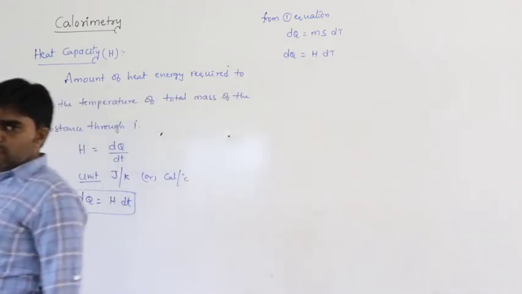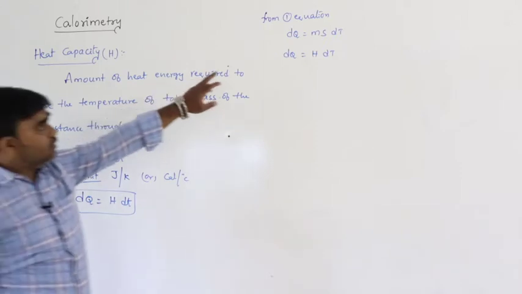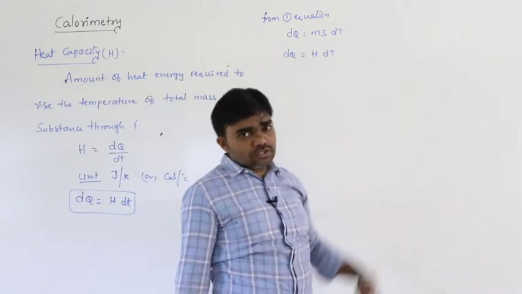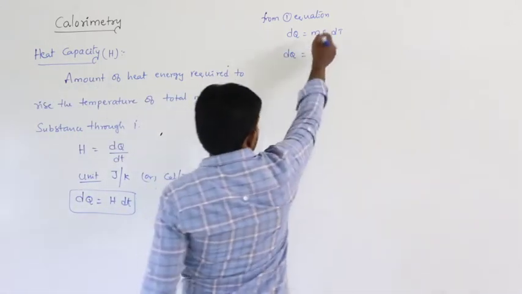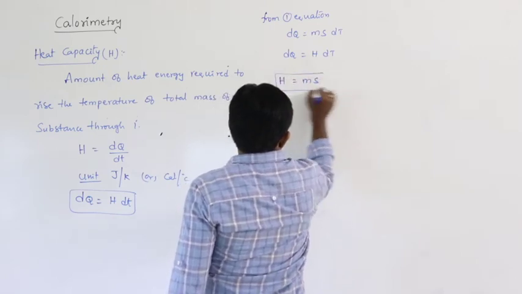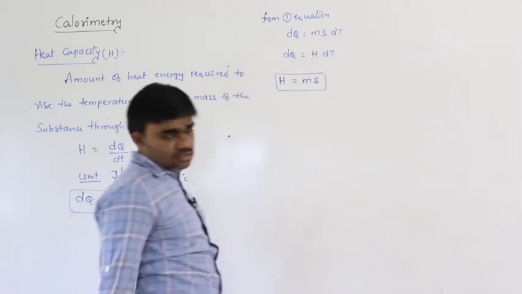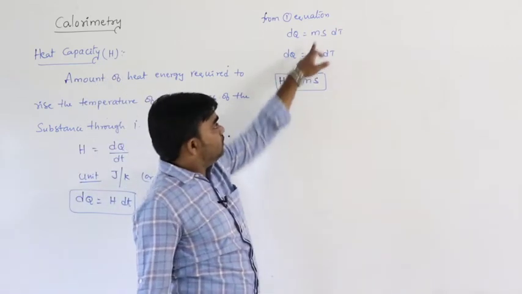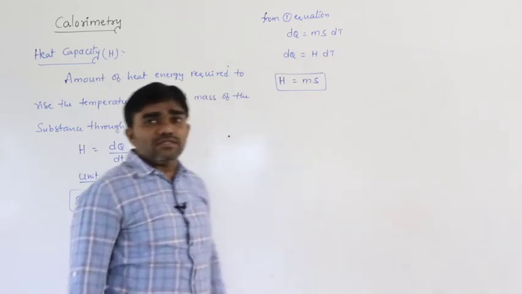Comparing these two equations, we get H equals m s.